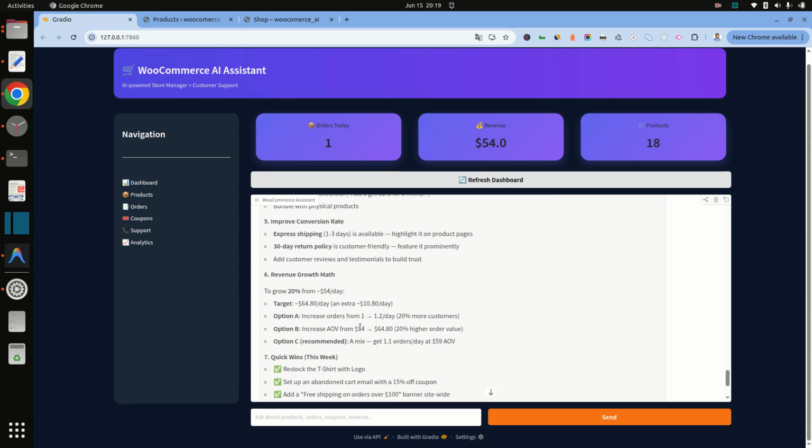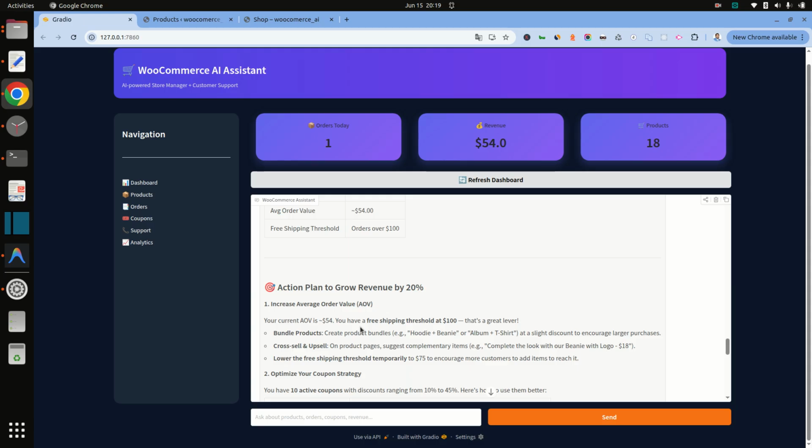All these things are given so that we can take action to grow revenue by 20%.